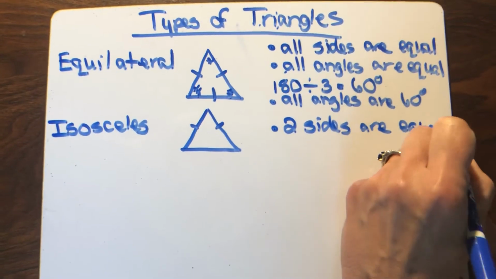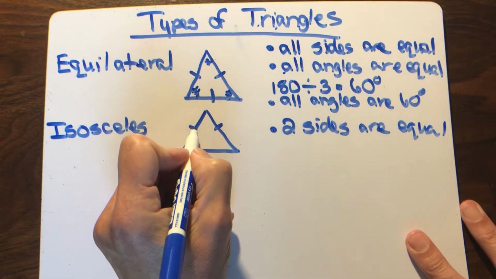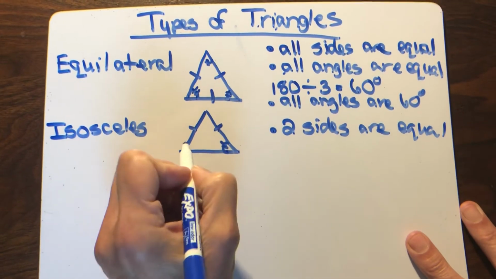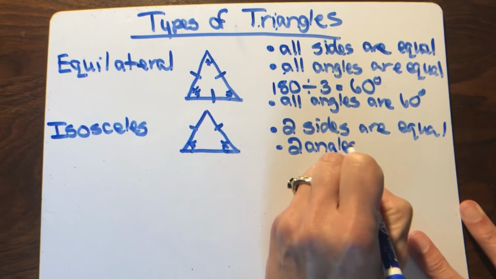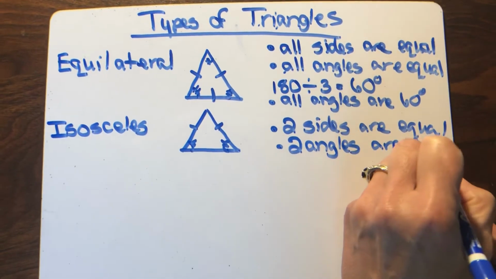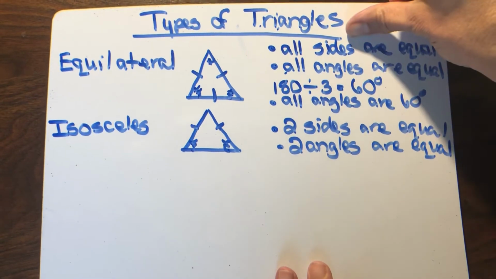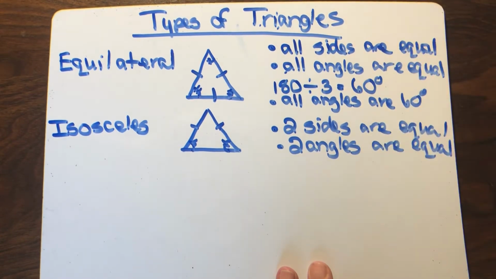Since two sides are equal, their corresponding opposite angles are also equal. Can you see the pattern? All sides were equal, only two sides are equal. All angles are equal, only two angles are equal.